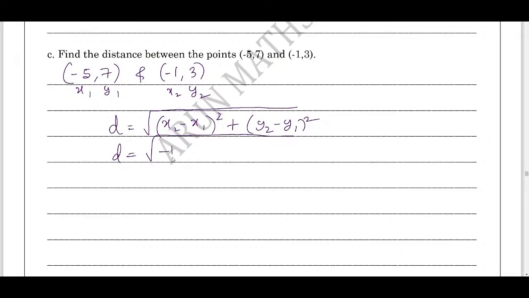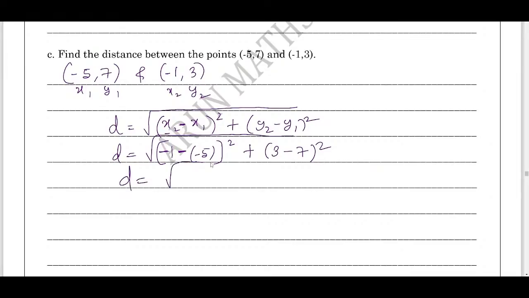x2 is what? Minus 1. Here you write the formula of minus as it is. x1 is minus 5. Write neatly and also be careful when you have negative values. This term has 3 negative signs: x2 value is minus 1 as it is, formula minus, and x1 is minus 5, plus y2 is what? 3, y1 is 7, whole square.